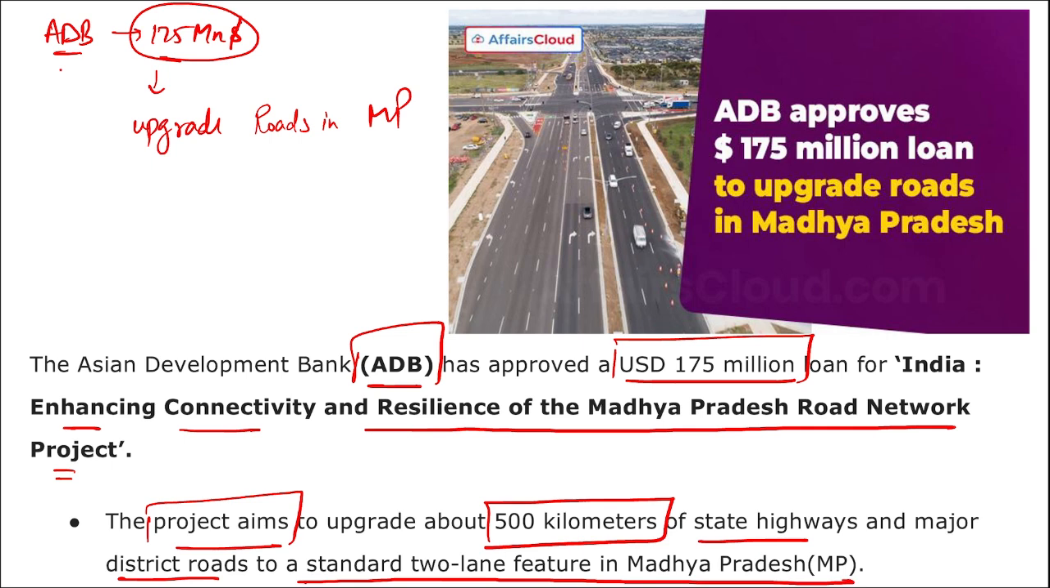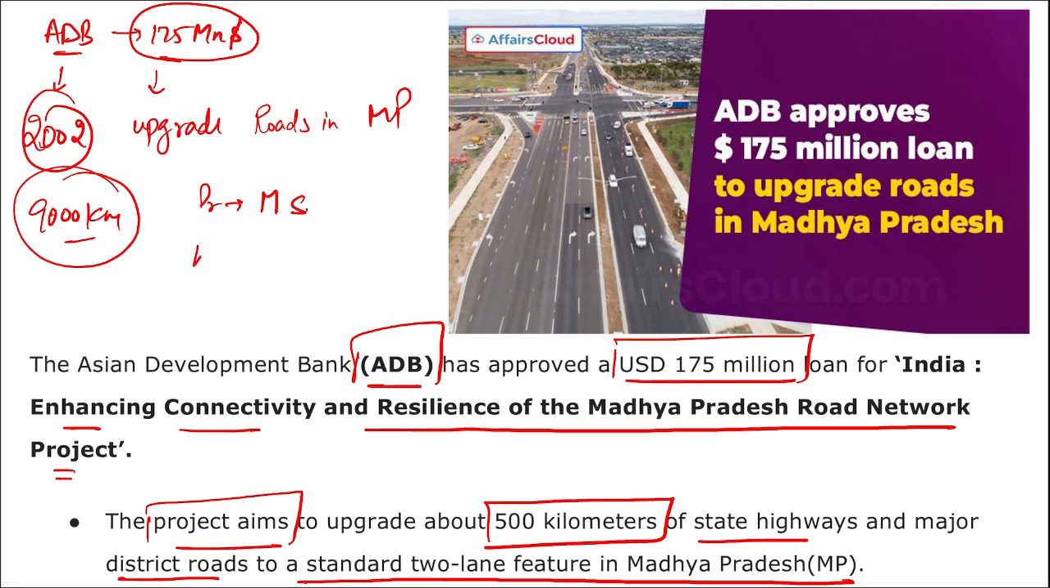And remember, Asian Development Bank has been supporting the development of road networks in Madhya Pradesh since 2002, and has so far upgraded more than 9,000 kilometers of state highways and major district roads. If we talk about Asian Development Bank, who is the president here? Masasugu Asakawa, and headquarters is in Manila, Philippines. It was established in 1966, and a total of 68 members are there in Asian Development Bank.